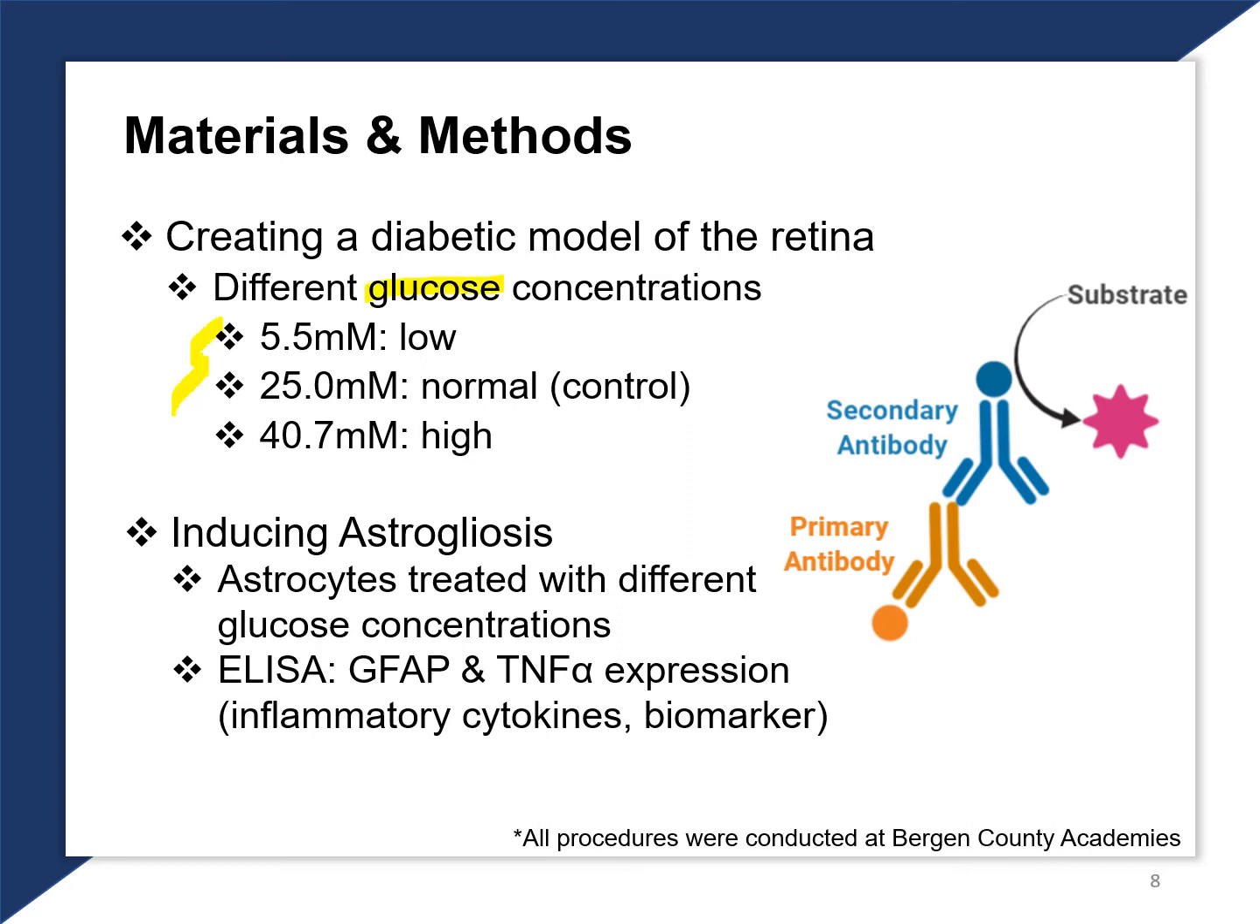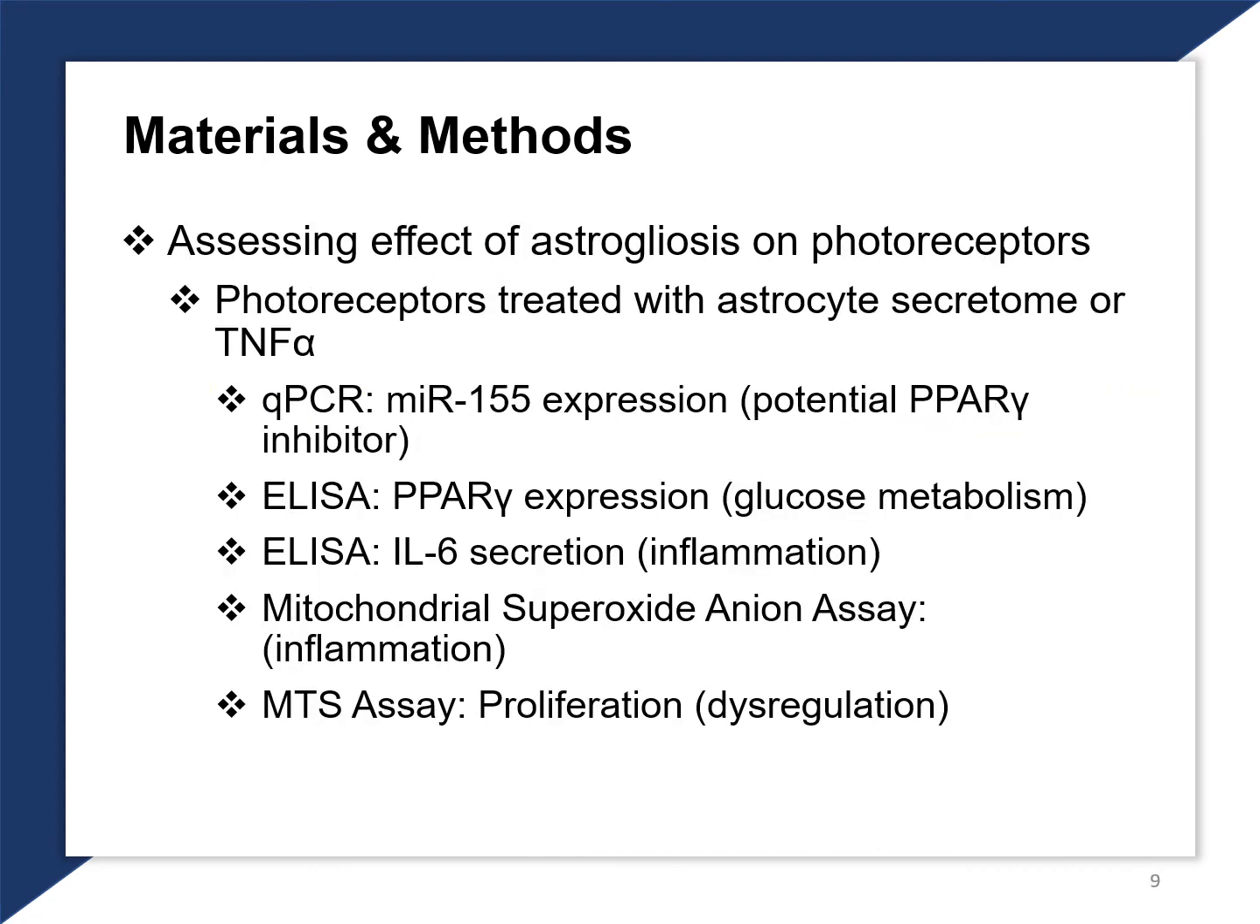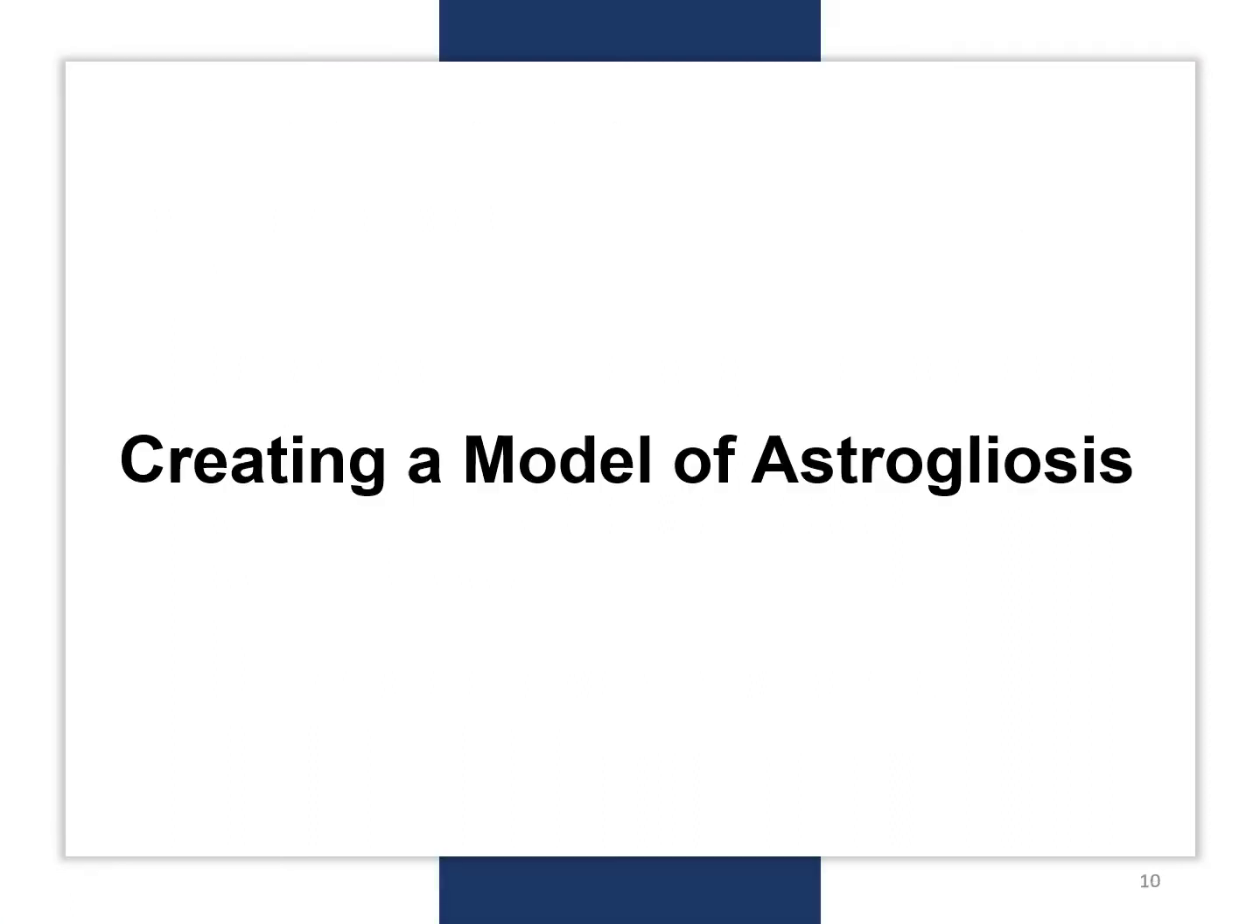These three concentrations were used, and 25.0 millimoles was set as the control. To induce astrogliosis, astrocytes were cultured in different glucose levels, and ELISAs were conducted for detecting biomarkers of astrogliosis. Then, the effect of astrogliosis on photoreceptors was modeled by treating photoreceptors with astrocyte secretome. qPCRs were conducted for microRNA expression, and ELISAs for protein expression.